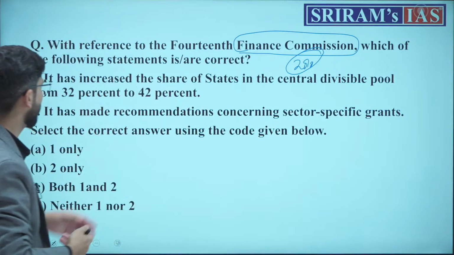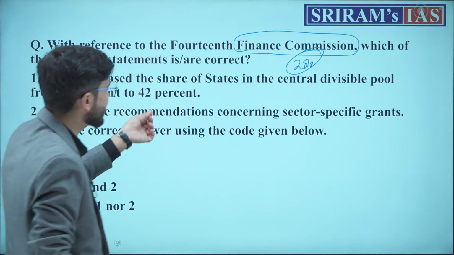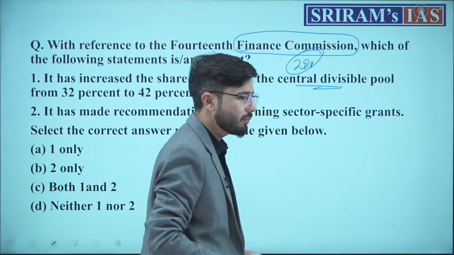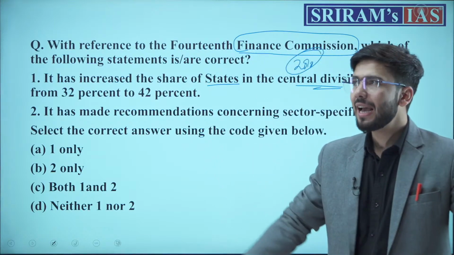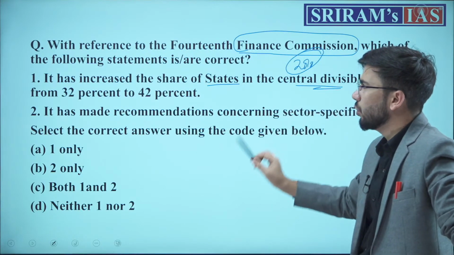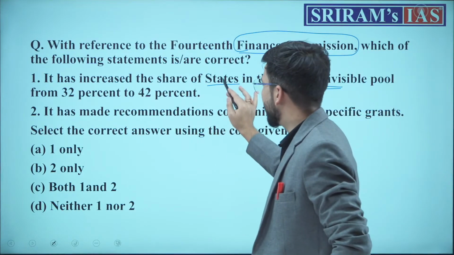Now, remember, the question asks which commission increased the share of states in the central divisible pool. The 14th Finance Commission increased the share of states in the central divisible pool from 32% to 42%. This was its prime recommendation.